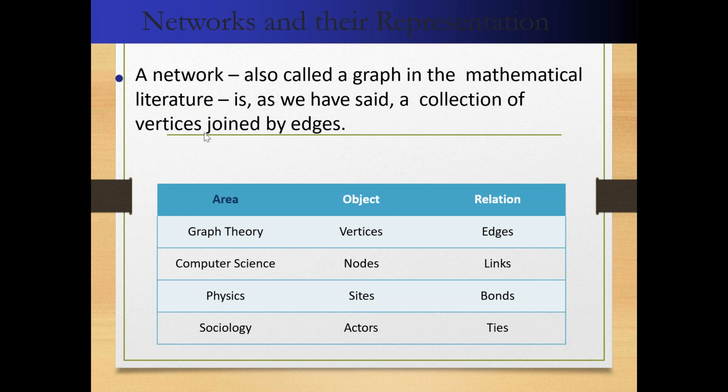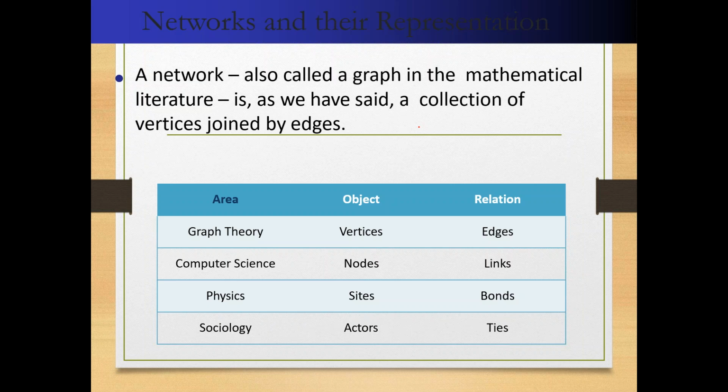Okay, a collection of vertices joined by edges. Branches, you were saying that the branches are called edges. Okay, in graph theory, vertices and edges. In computer science it is nodes and links. In physics it is sites and bonds. And in sociology it is actors and ties. Okay, this is the network representation. So how does a basic graph look?